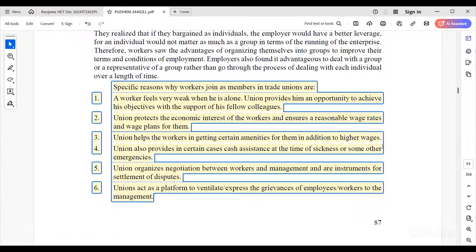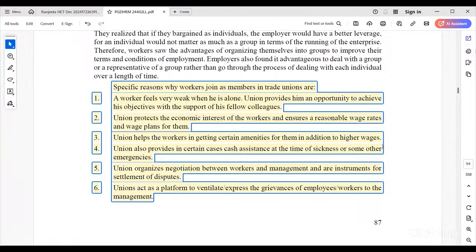Union recognizes negotiation between worker and management as an instrument for settlement of disputes. So these unions play a very important role in settling industrial disputes on both sides, worker side as well as management side.